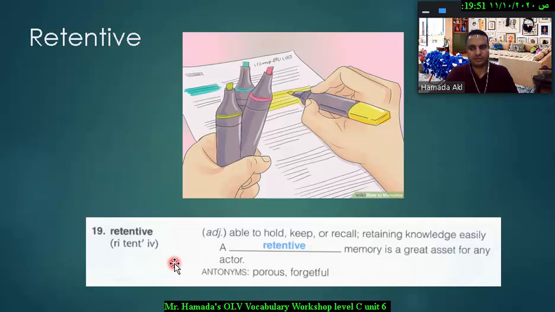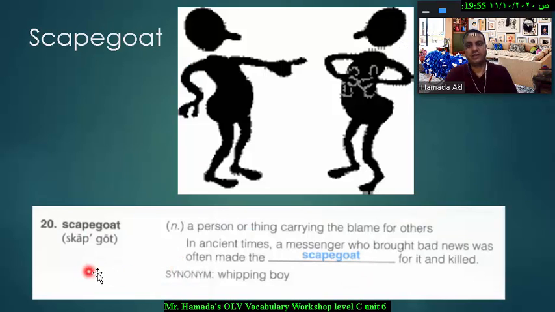Last word is the word scapegoat. As you know, this is a compound noun because it's scape and goat, and it's a noun which refers to a person or thing carrying the blame for others. So that is scapegoat.